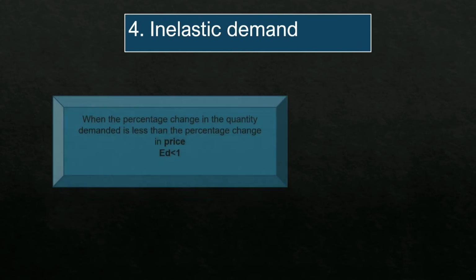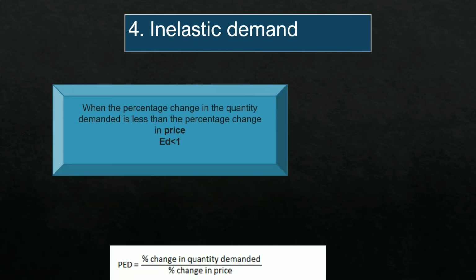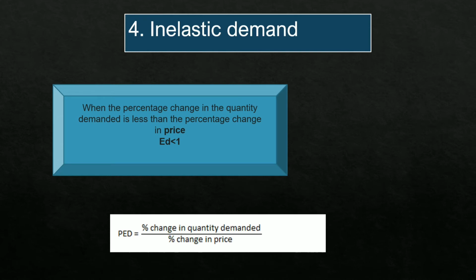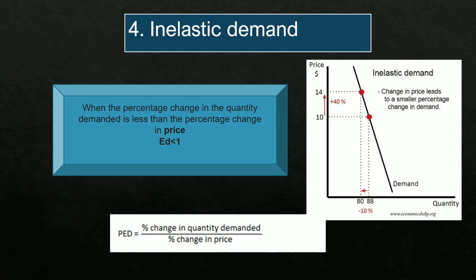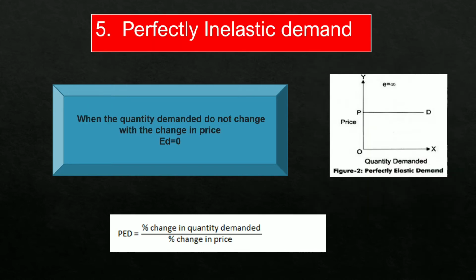Next is inelastic demand, that is elasticity less than 1. The answer will be less than 1 when the percentage change in price is more and the percentage change in quantity demanded is less. So when the percentage change in quantity demanded is less than the percentage change in price, it is known as inelastic demand. You can say the example is necessity goods, price जब 40% से चेंज हो रहा है, then quantity demanded is only changing by 10%. So these are the examples, necessity goods.